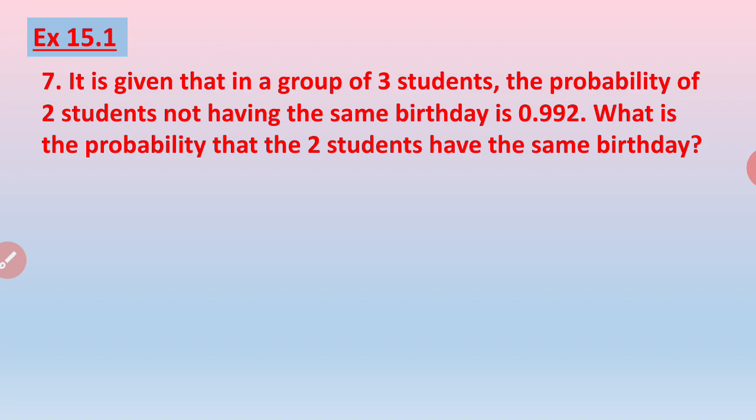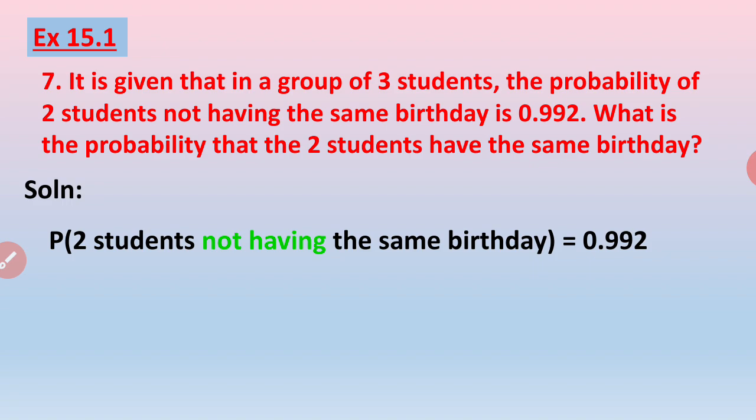It is given that in a group of 3 students, the probability of 2 students not having the same birthday is 0.992. What is the probability that the 2 students have the same birthday? Now we are told that the probability of 2 students not having the same birthday is given to be 0.992, and we have to find out the probability of having the same birthday. So these two events are complementary events. Here we start with the solution.